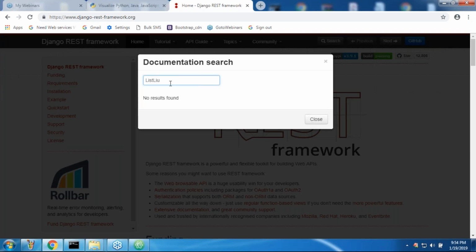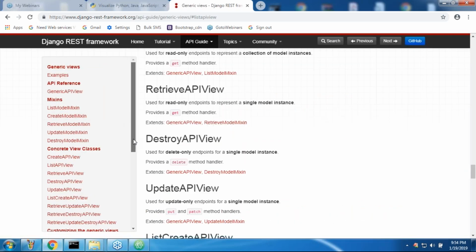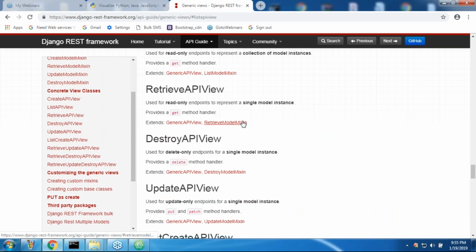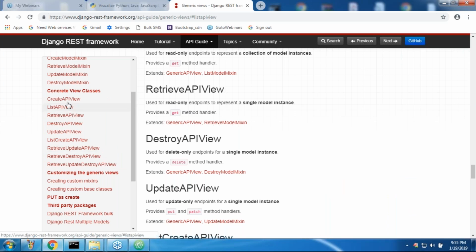Here, have you observed ListAPIView? If you consider ListAPIView, have you observed the concrete view classes? If you observe all these classes, have I covered them or not? Can you please cross check? CreateAPIView, ListAPIView, RetrieveAPIView, DestroyAPIView, UpdateAPIView, all these classes, sir, we covered very clearly. Whatever there is in the concrete view classes, how you can use them, I discussed with examples, sir. But here one small thing you people should be aware of.